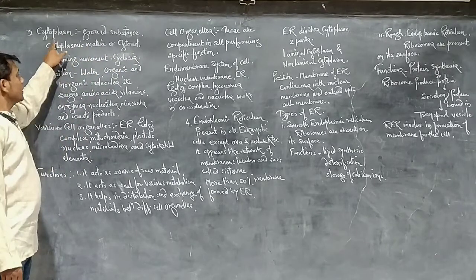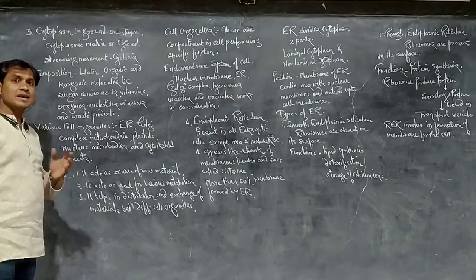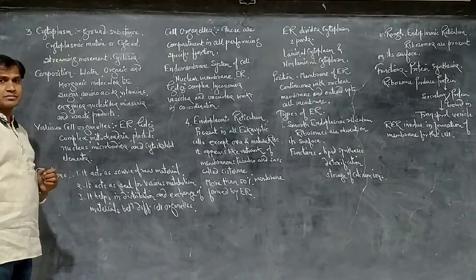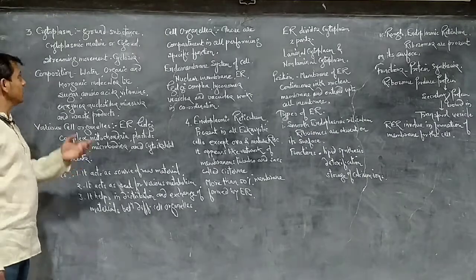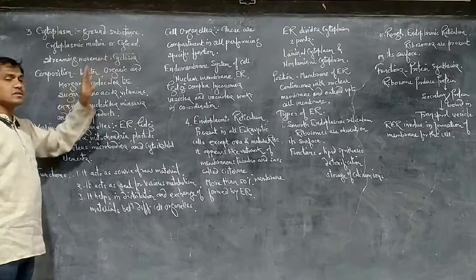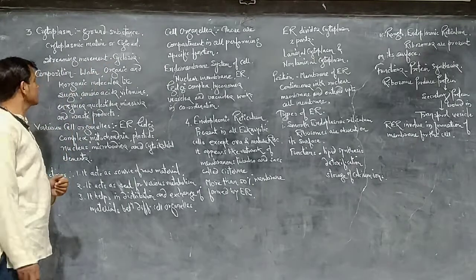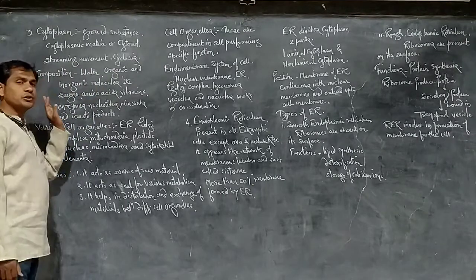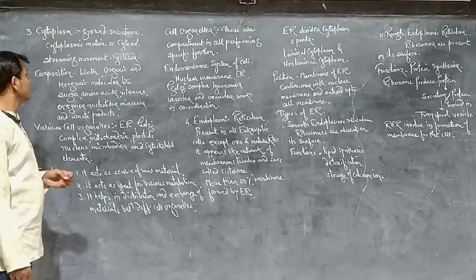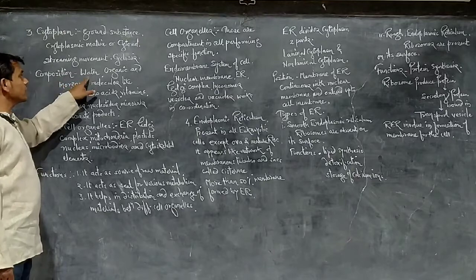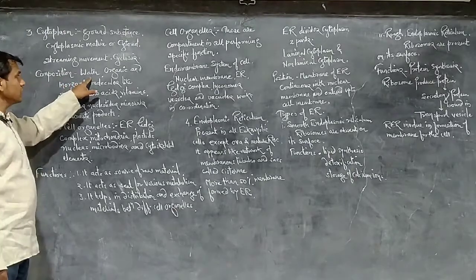See here, cytoplasm is not a static material, but it shows movement, streaming movement, and that streaming movement is called cyclosis. See the different compositions of the cytoplasm, from which components it is made. The major component of cytoplasm is water.